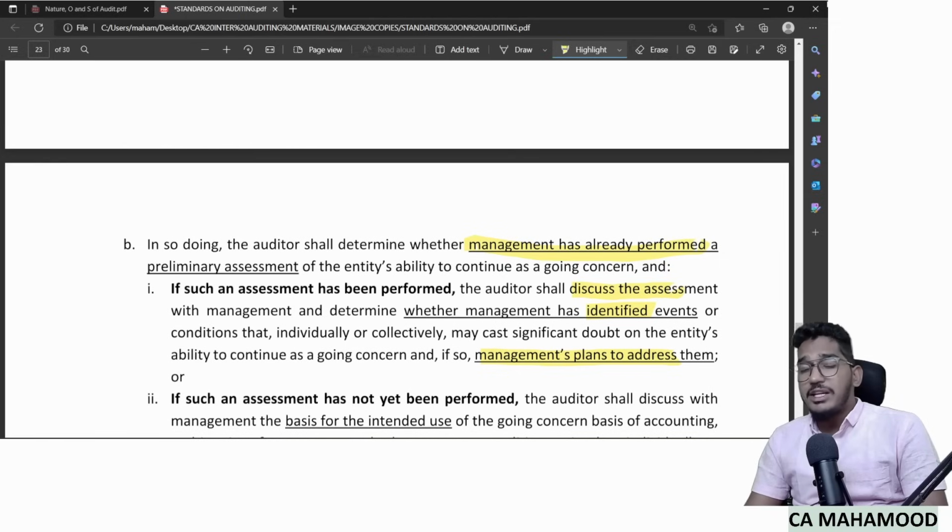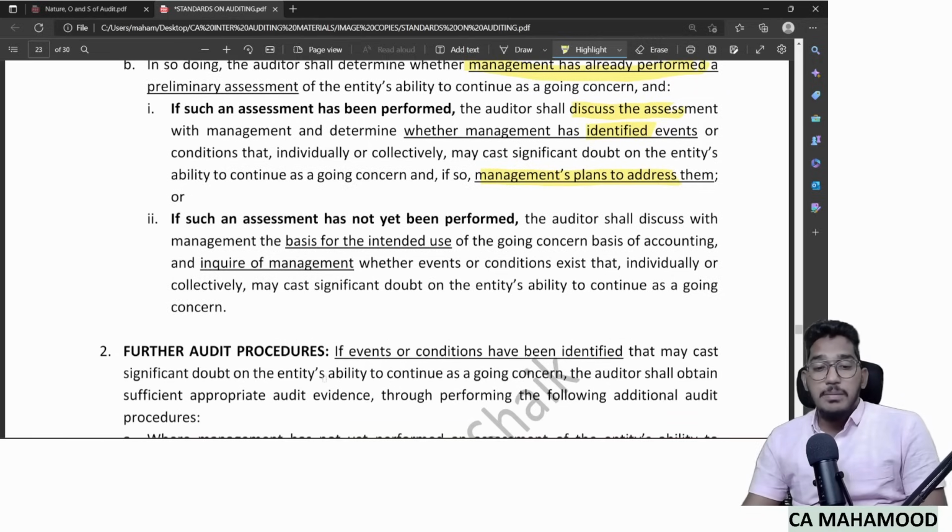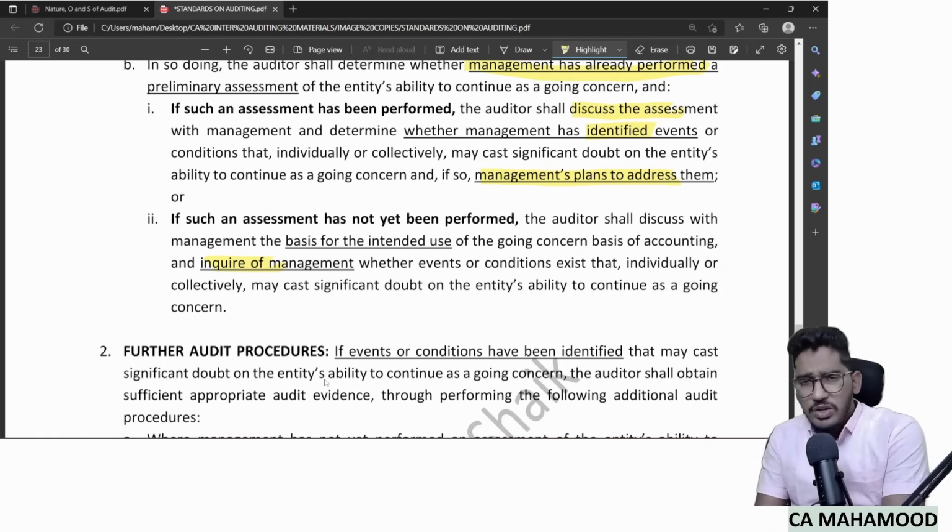What if the management has not yet made an assessment? The management did not make an assessment regarding going concern yet. Then what the auditor shall do is discuss with the management the basis for the intended use of the going concern basis of accounting and inquire why they have not yet done the assessment. Ask them, sir, without making an assessment, how are you able to decide going concern is valid, and inquire for what reasons they have not yet done the assessment. So whatever it is, by simply doing inquiry of the management, find out whether any of the financial, operating or other indicators exist.